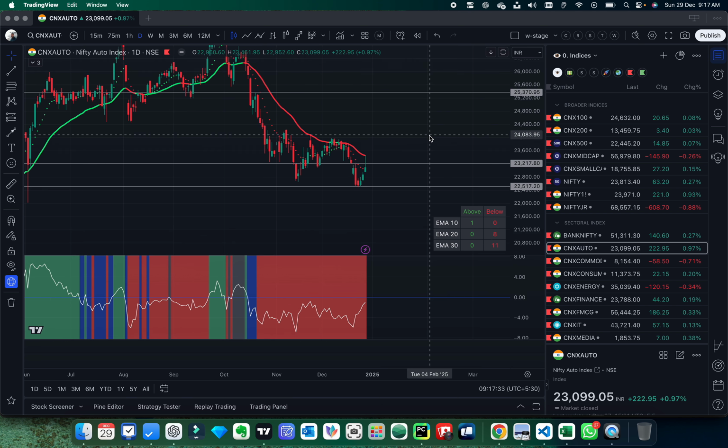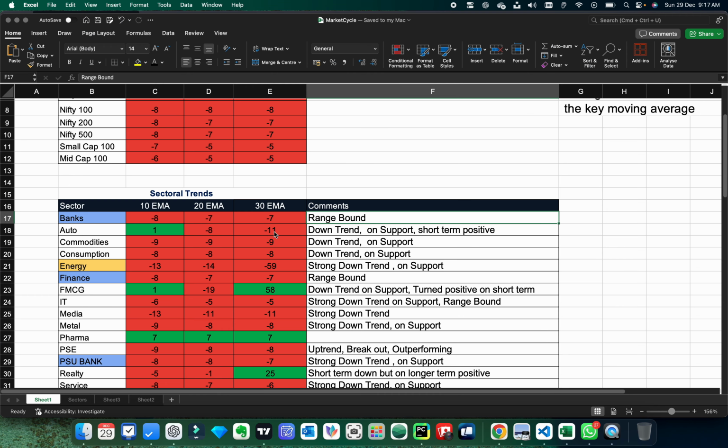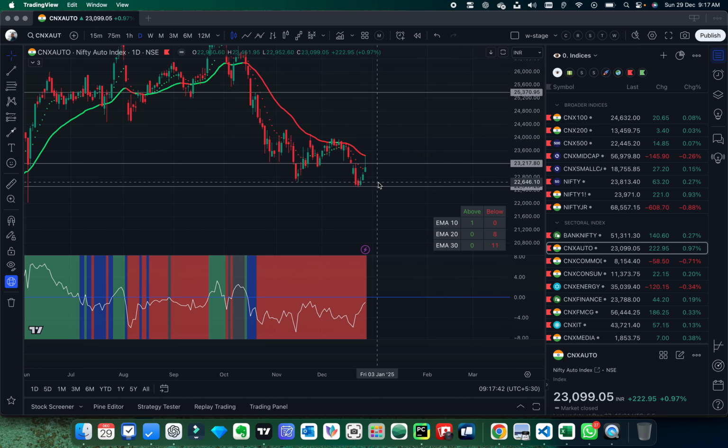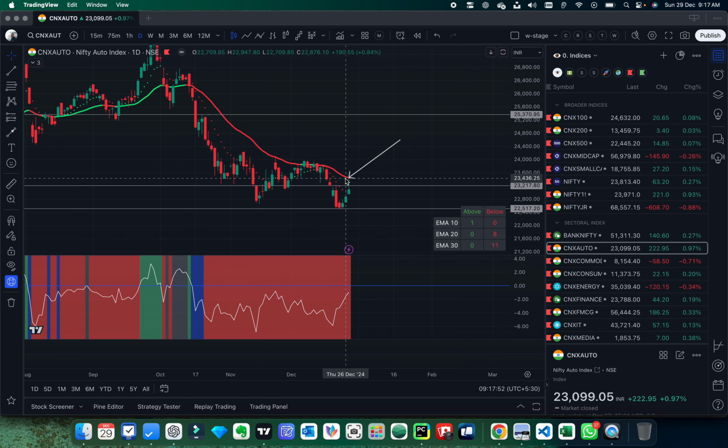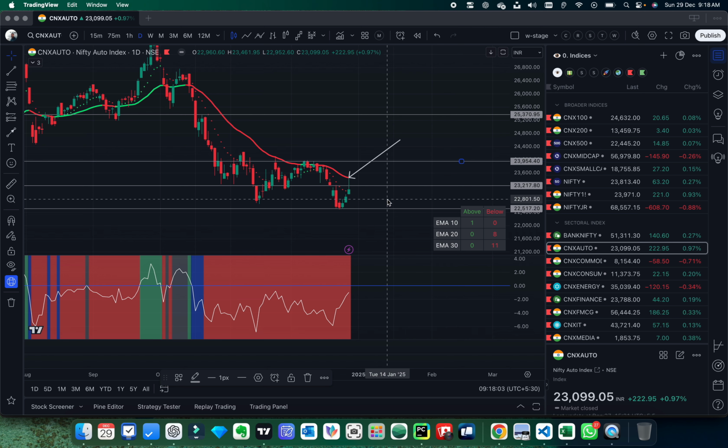Nifty Auto. So Nifty Auto has turned up positive on 10 EMA. It's in the downtrend. Only the short-term trend, that is 10 EMA, has become positive, and it has taken resistance from 30 EMA here. So we'll have to see if it is able to cross and close above this moving average. We have a kind of resistance line here.